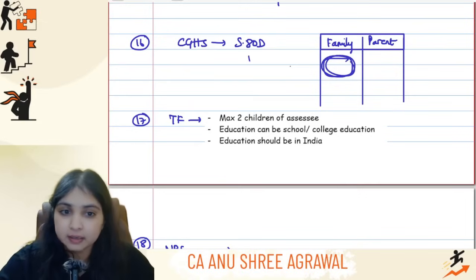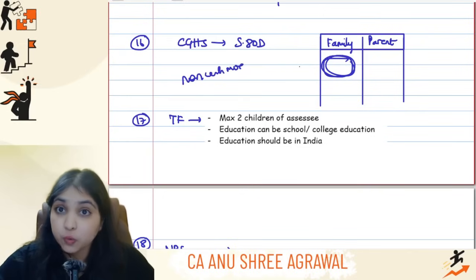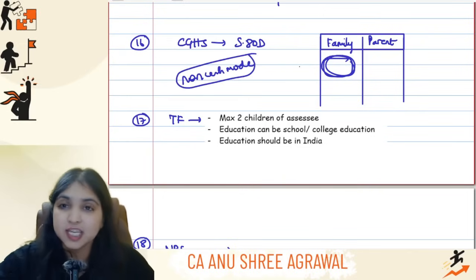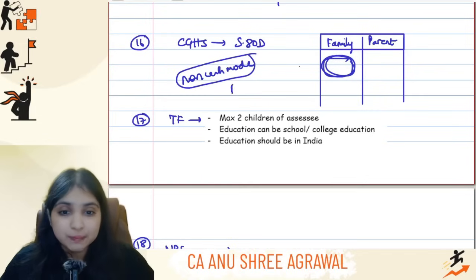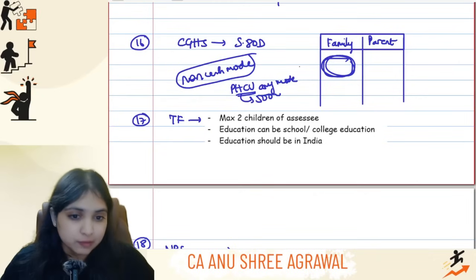So 80D, family category. Okay, and don't forget, under 80D it doesn't matter what the amount of payment is, the payment has to always be made in non-cash mode only. Every payment in 80D has to be made in non-cash mode only. Only for preventive health checkup can you pay in any mode, whatever mode you want, and the preventive health checkup internal limit is 5,000, don't forget.